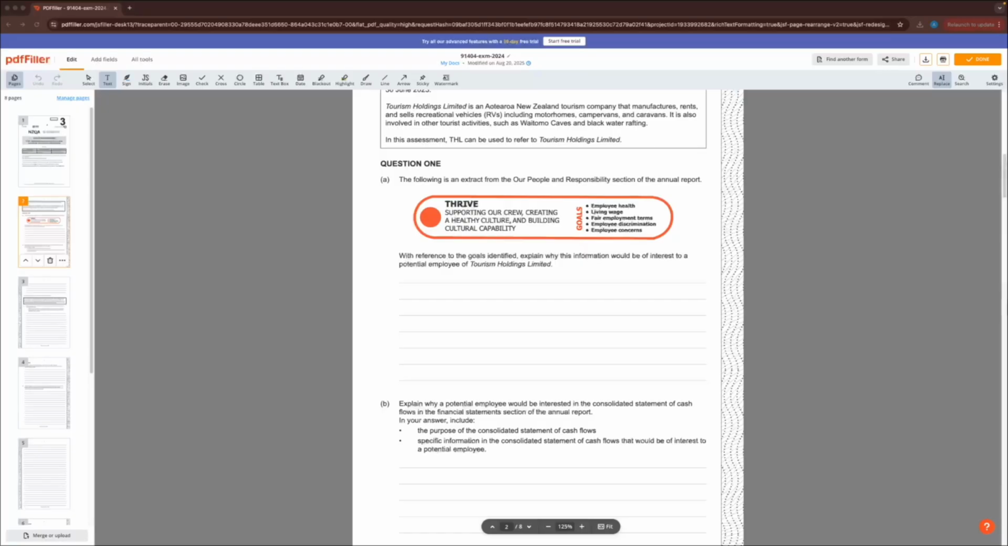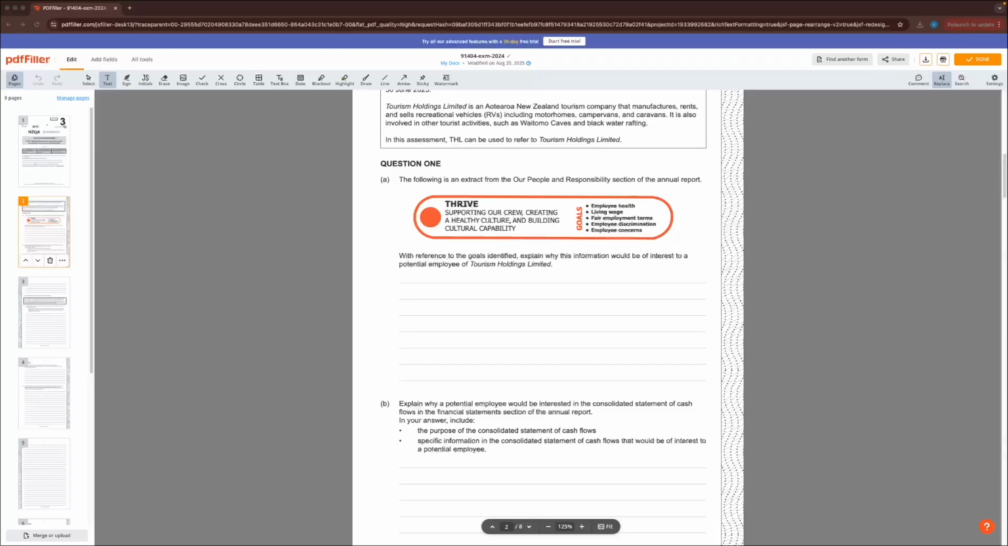So 1A is just asking us, with reference to the goals identified, explain why this information would be of interest to a potential employee of Tourism Holdings Limited. So if you're an employee, obviously, guys, you want a few things. You want to be fulfilled in your job, you want to make some money, and you also want to have fair and just working conditions. So the fact that they're paying a living wage, which is quite a bit higher than a lot of other employers are paying, and that they're looking after the employee health, and they're looking out to see if there's any discrimination or concerns, makes it quite an appealing place to work for some employees.